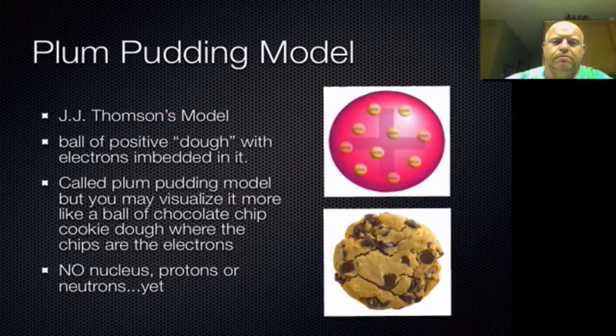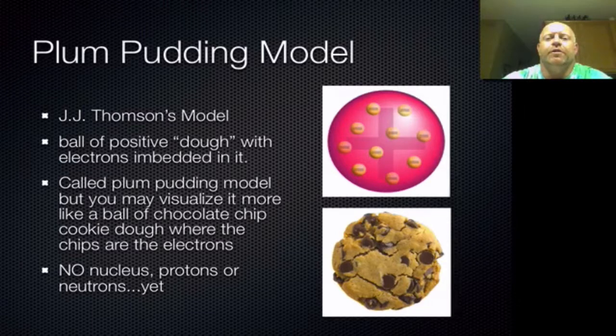Okay, so from his experiments with the cathode ray tube, he was able to update and modify the current understanding of the atom, and he came up with his own model, which he dubbed the plum pudding model. Now, I'm of firm belief that many of us in this world do not know what plum pudding is anymore. I personally don't really know what it is, to be honest with you. I've been told it's some sort of bread with raisins and craisins and other nuts in it.